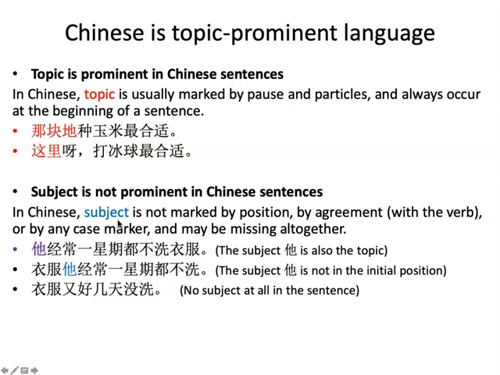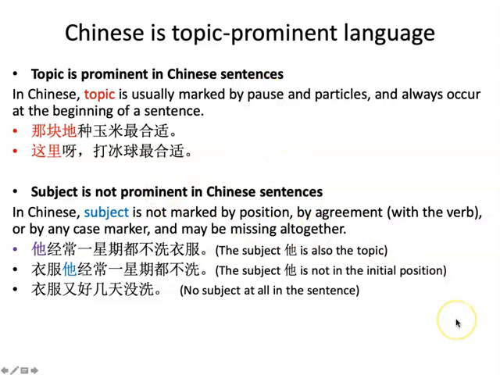Actually, sometimes subject may be missing altogether. Subject is so insignificant that it sometimes would just be absent, and that's still acceptable. So subject does not have a fixed position, it is not marked by any particles or pause, and it may be missing altogether. That shows subject is not prominent in Chinese sentences.